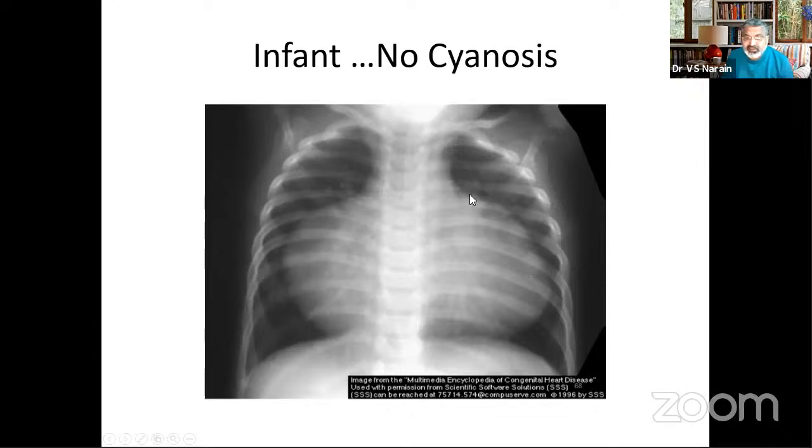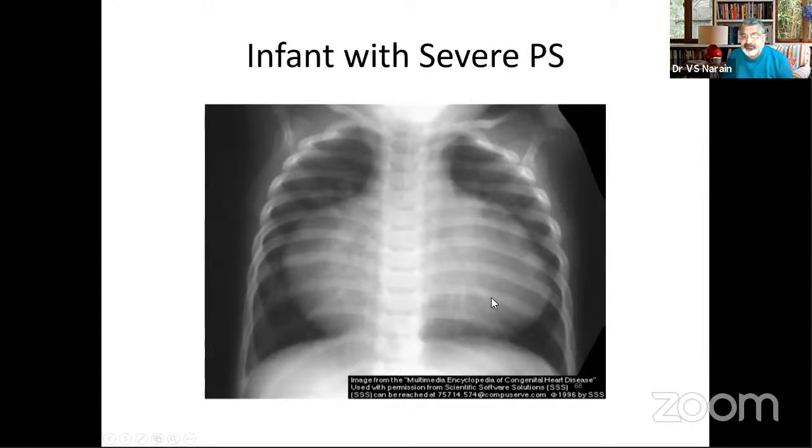So infants with severe pulmonic stenosis can give rise to this kind of picture, which one can say is because of Epstein's anomaly. But this is the differential diagnosis. In Epstein's anomaly, you're likely to have a more narrow pedicle, and there will be cyanosis, which you might not find in patients with PS. So ask the history of cyanosis. If you get this kind of picture, ask whether there is cyanosis. If it is cyanosis, go for Epstein's. If there is no cyanosis, go for PS if it is an infant.